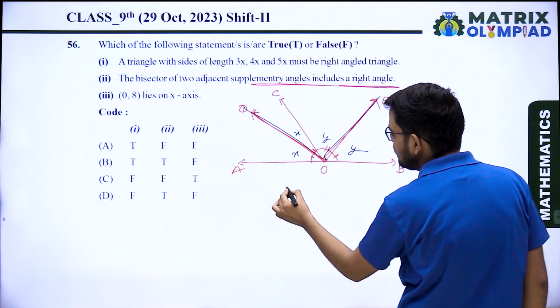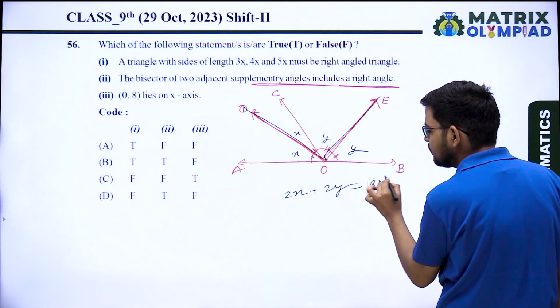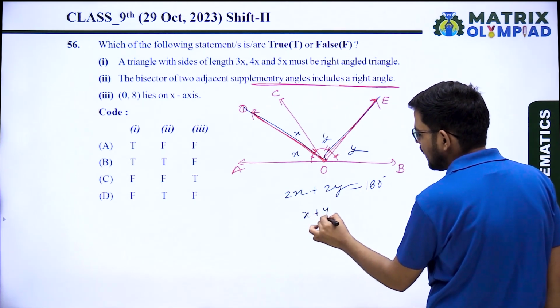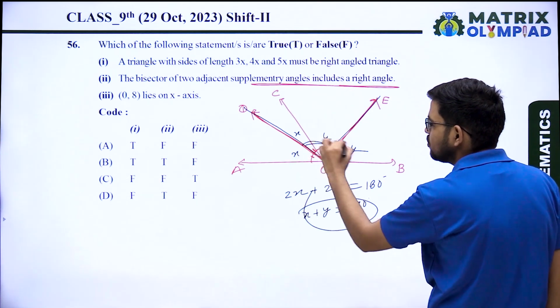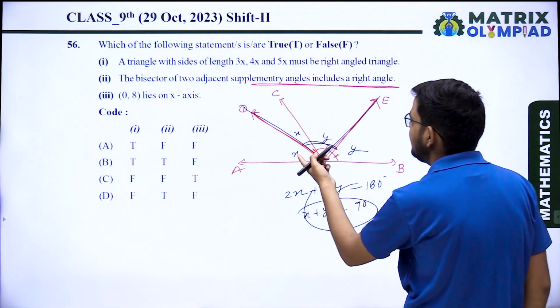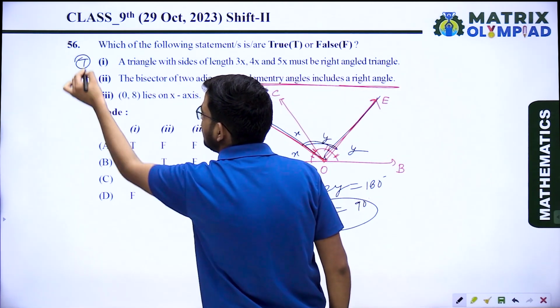So 2x plus 2y will be 180 degrees. So x plus y will be 90 degrees. Yes, the sum of these angles is 90 degrees. So this one is also true. First one is true, second one is true.